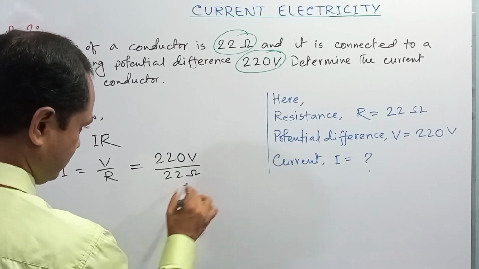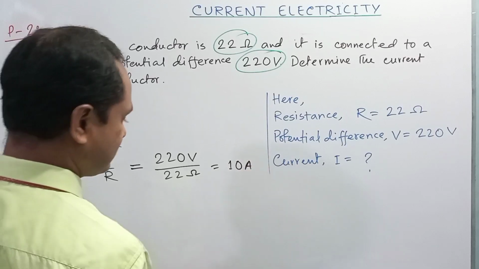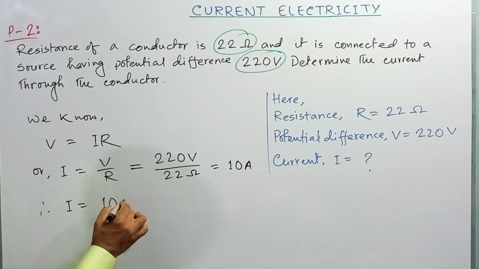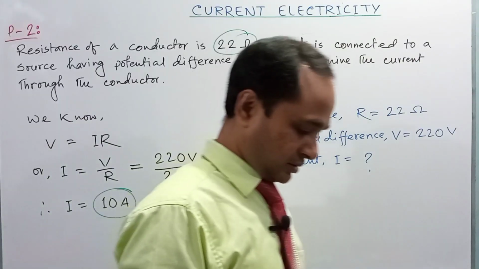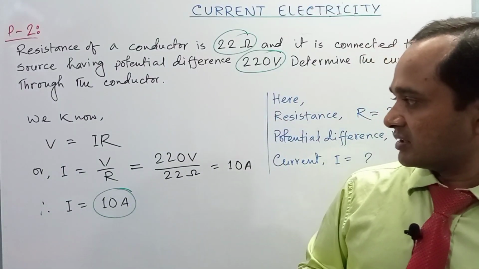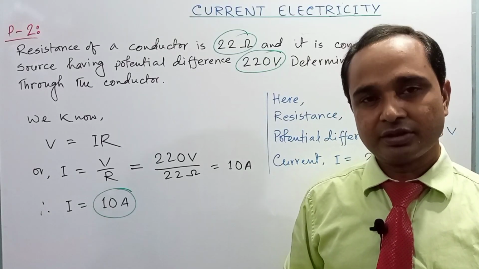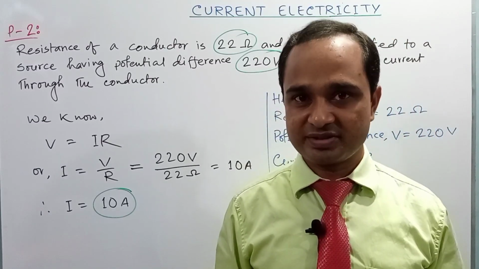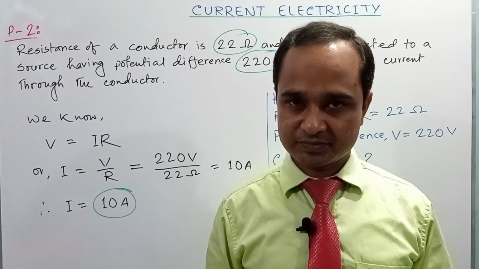After the calculation, you will get 10 and the unit of current will be ampere. That is, I is 10 ampere. Dear student, I hope you got it. So you need to practice this type of mathematical problem from a textbook, and you need to see the board question for better realization. Okay.